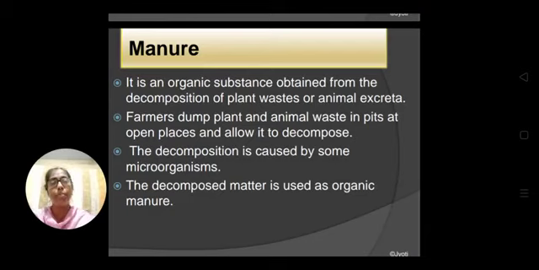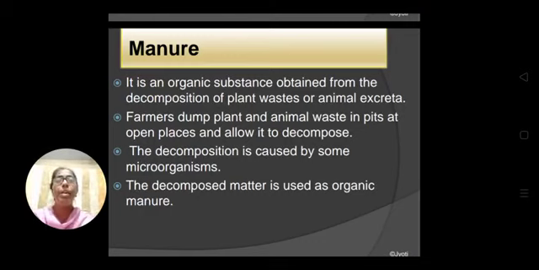Then how are the farmers preparing this manure? Are they moving here and there to collect the manure, or are they preparing the manure themselves? The farmers are preparing the manure themselves.